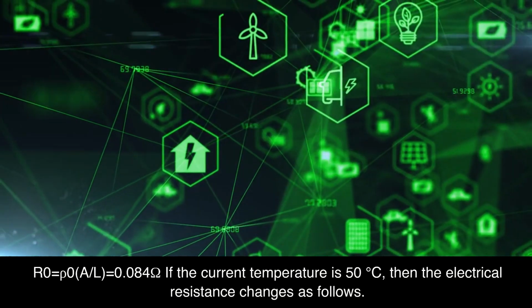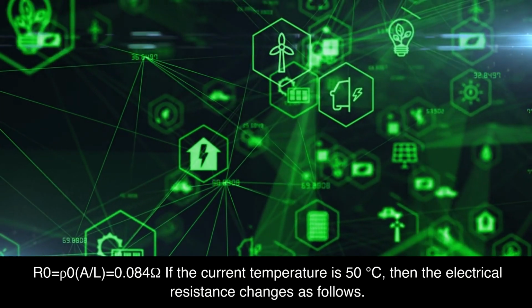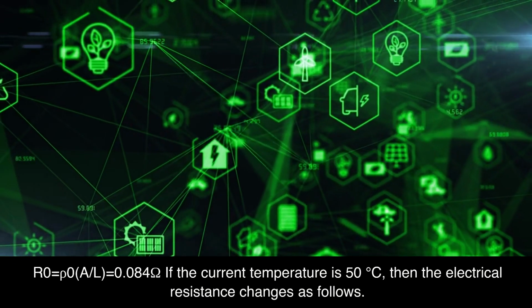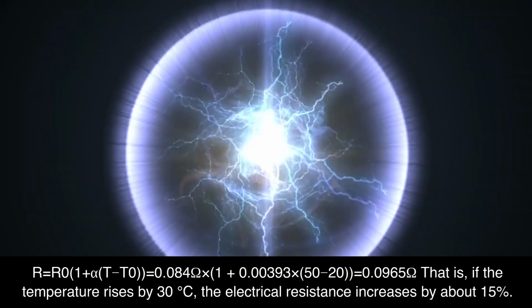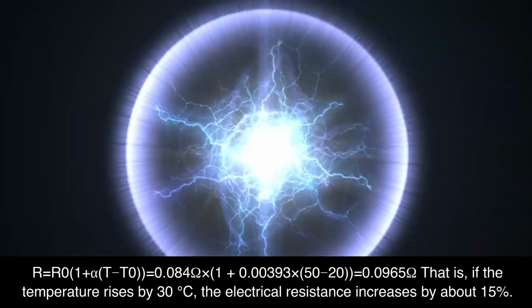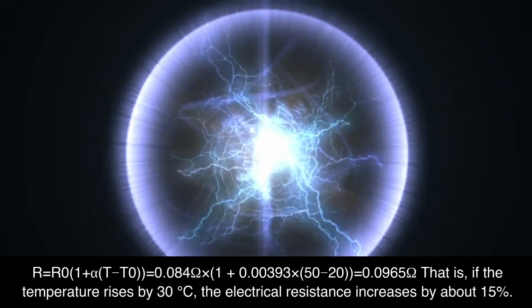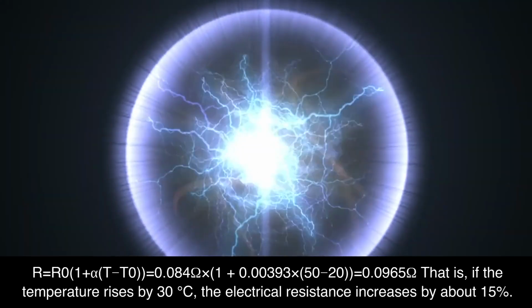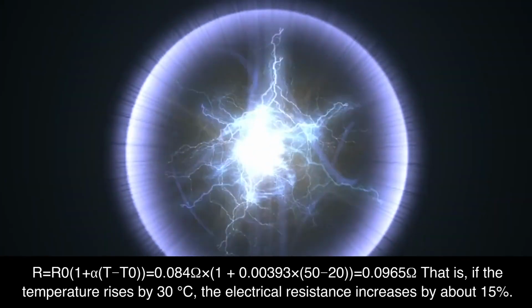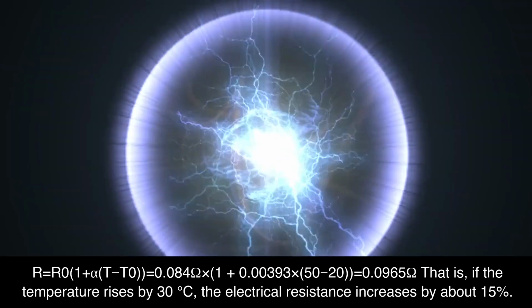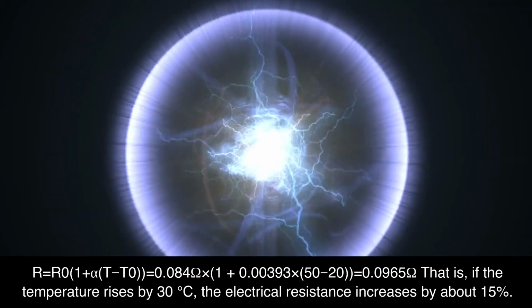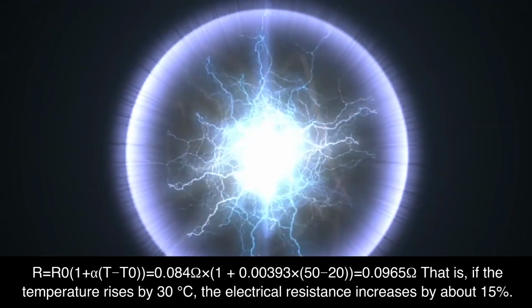If the current temperature is 50 degrees Celsius, then the electrical resistance changes as follows. R equals R0 times (1 plus alpha times (T minus T0)) equals 0.084 ohms times (1 plus 0.00393 times (50 minus 20)) equals 0.0965 ohms. That is, if the temperature rises by 30 degrees Celsius, the electrical resistance increases by about 15%.